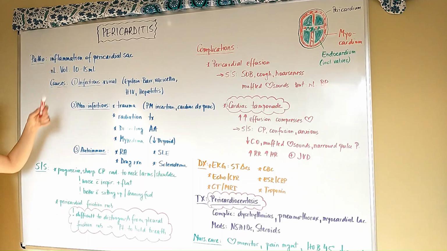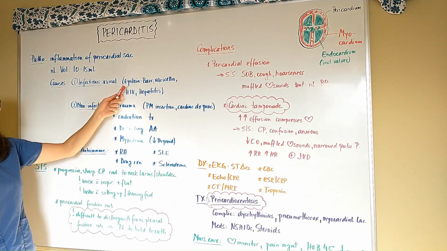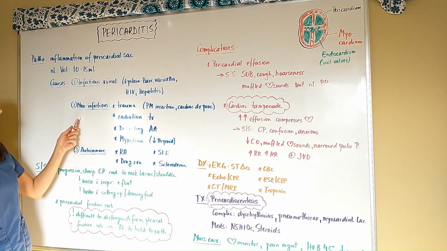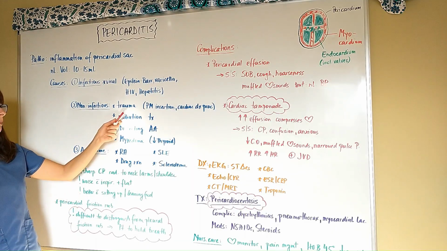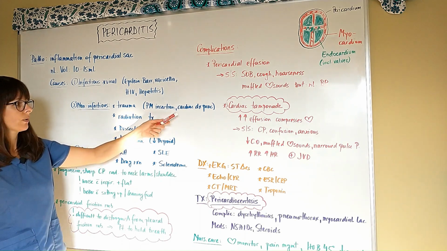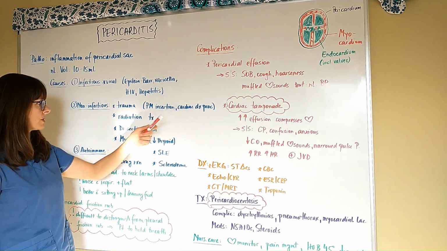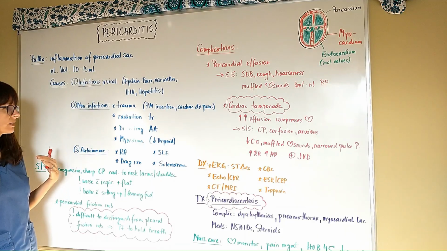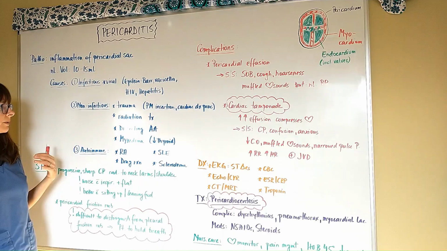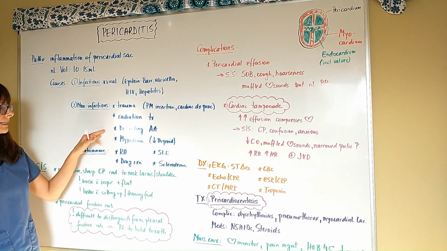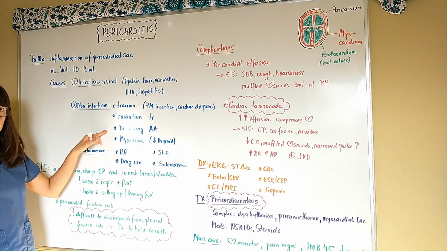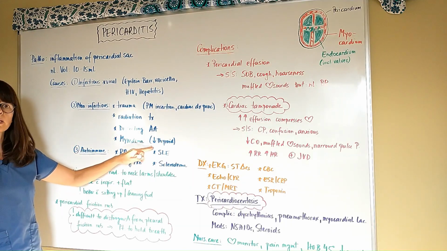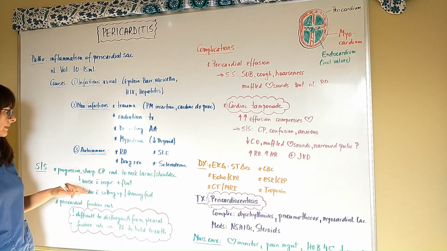Now, causes for pericarditis can be viral, such as Epstein-Barr, varicella, HIV, and hepatitis, or it can be non-infectious causes, such as trauma from pacemaker insertion or any kind of cardiac diagnostic procedure. Radiation treatment, so any radiation to the chest, can cause inflammation of the pericardium. A dissecting aortic aneurysm can cause pericarditis, as well as myxedema, which is a complication of hypothyroid.